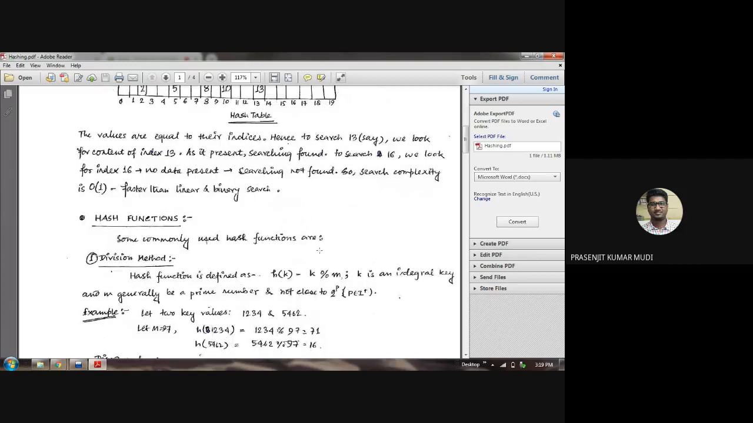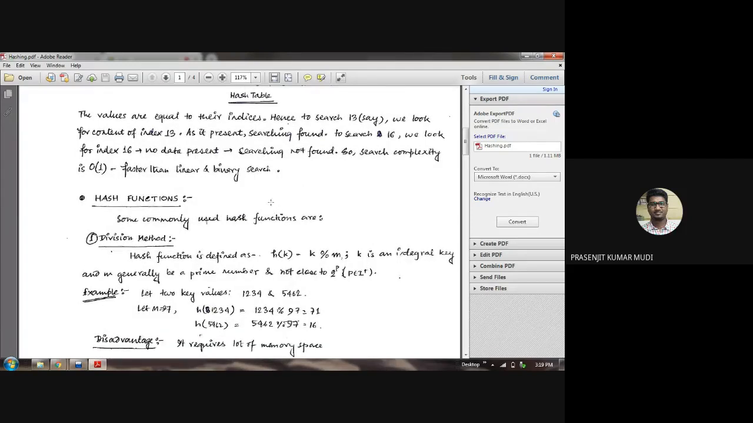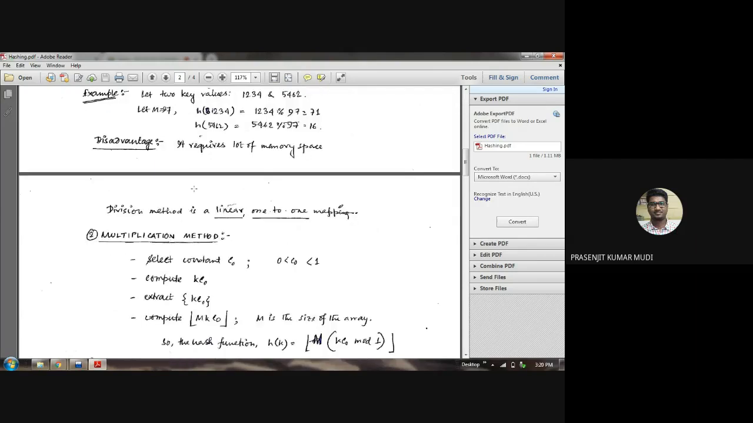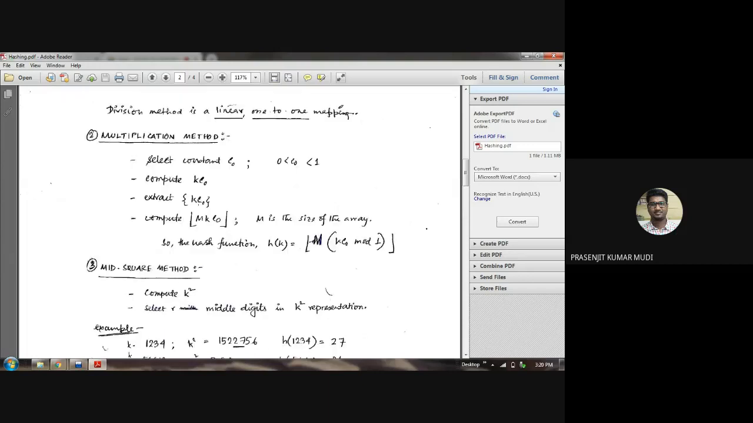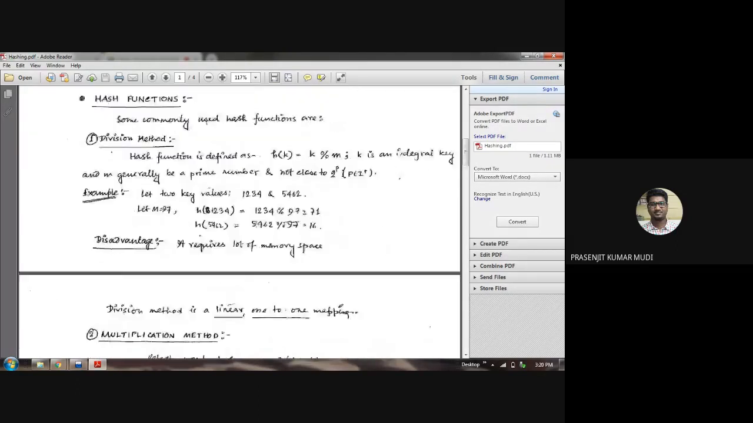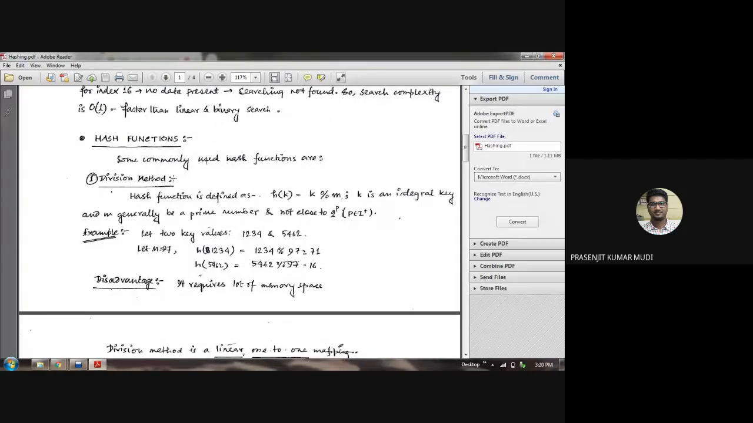There are popular, commonly used hash functions available. One of them is the division method based hash function. In today's program implementation demo, we shall see that the hash function used is the division method. Later, if time permits, when you are free, you can try other hash functions: the multiplication method, the mid square method, or the folding method based hash function.